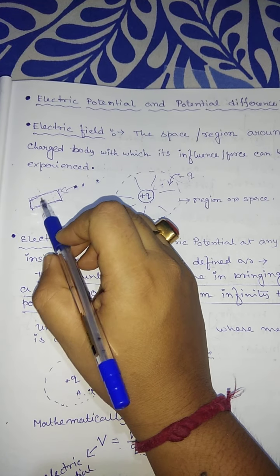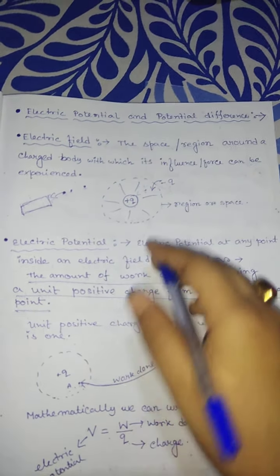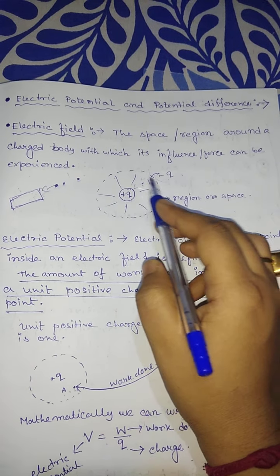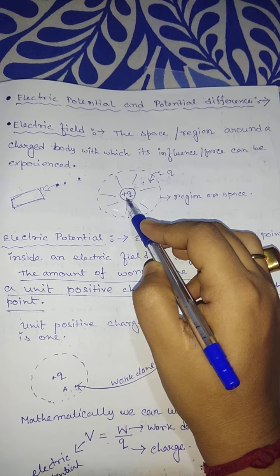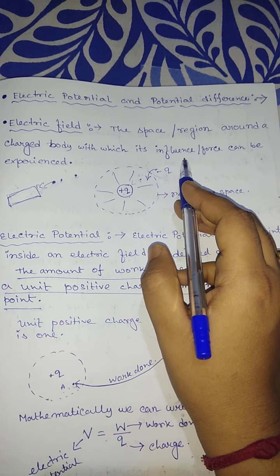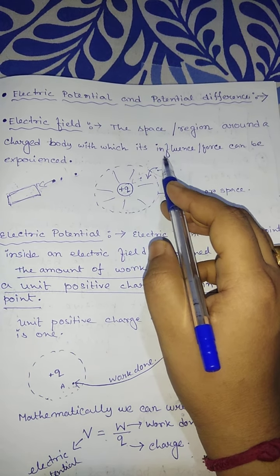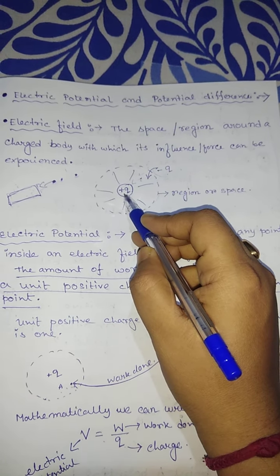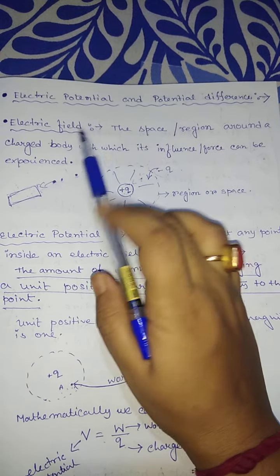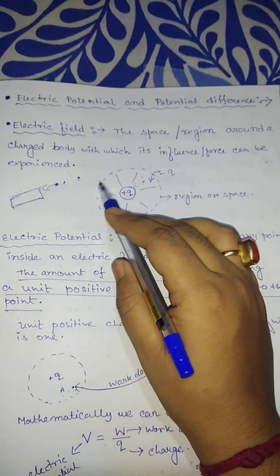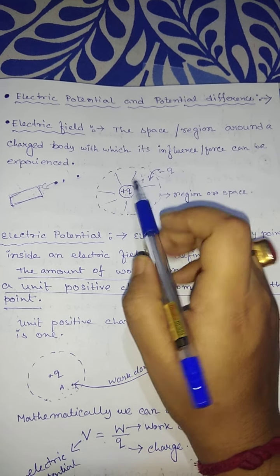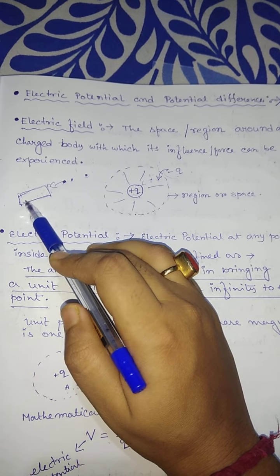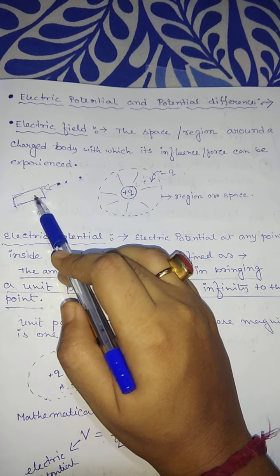Similarly, in place of a magnet, if we place any charged object, the space or region around this charged object where another charged body experiences a force by this charge is called the electric field, because this field is generated by the charged object. That's why this is called electric field, and the field generated by the magnet is known as the magnetic field.